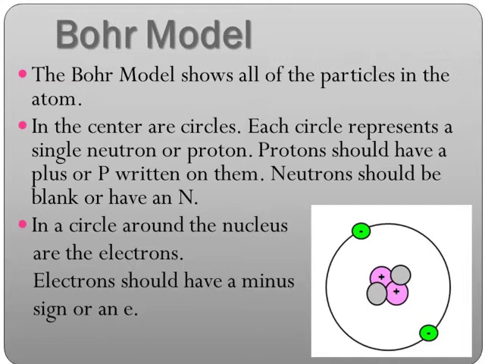Neutrons should be blank or have an N symbol. In a circle around the nucleons, the electrons should have a minus sign or an E. Now, let us understand Bohr's model in this video.